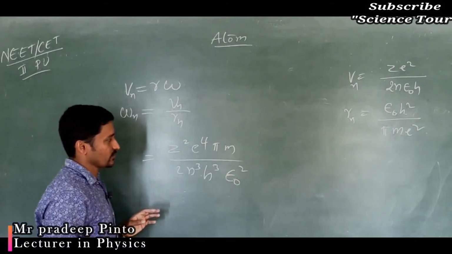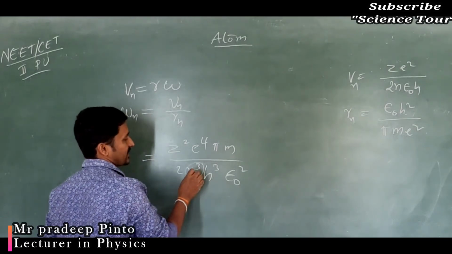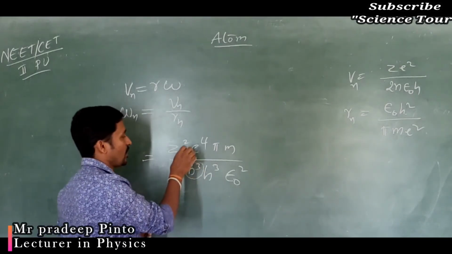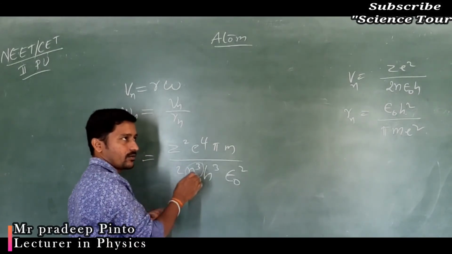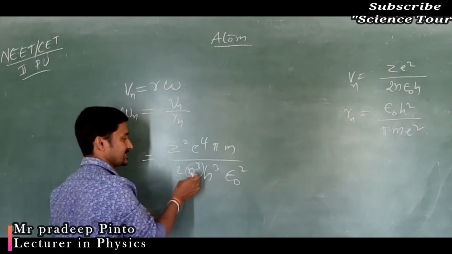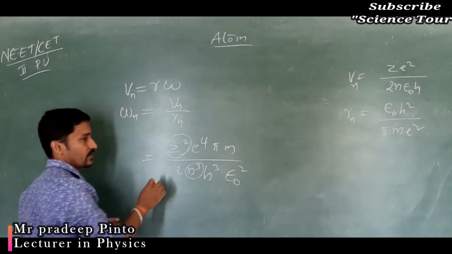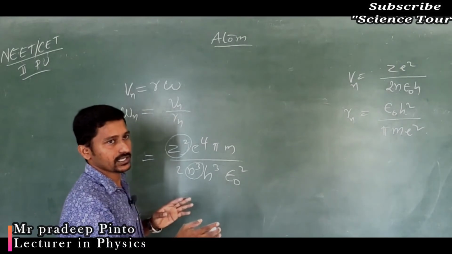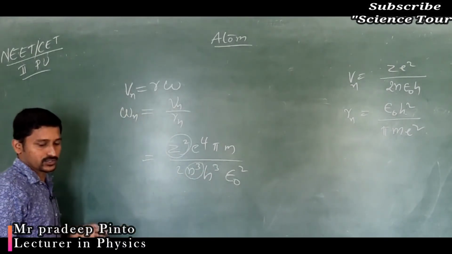What we are actually interested in is whether it is directly or inversely proportional to n, on what power, and on what power it is proportional to Z.